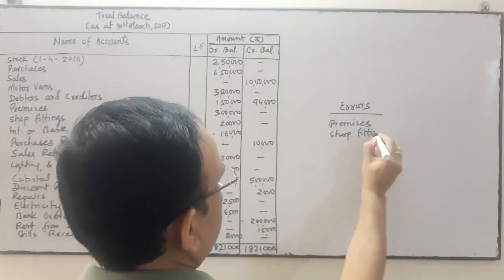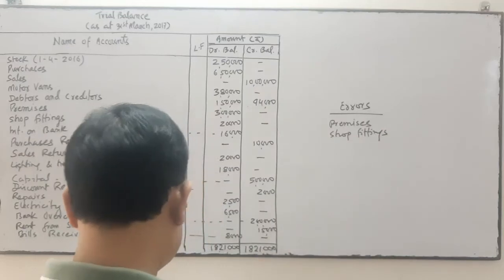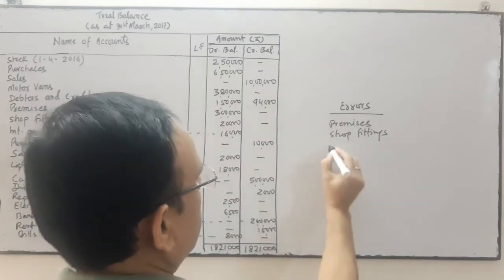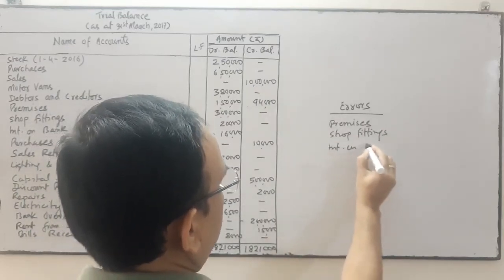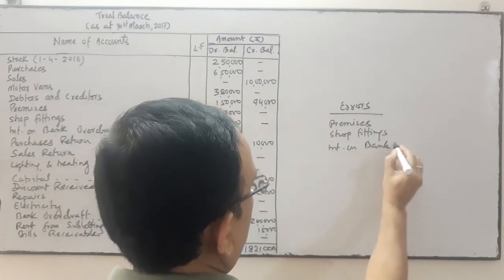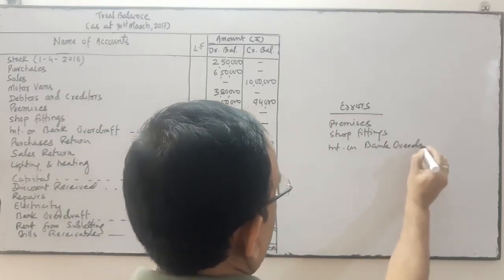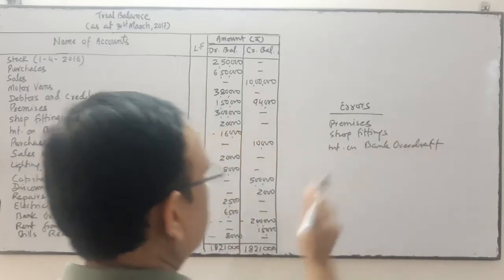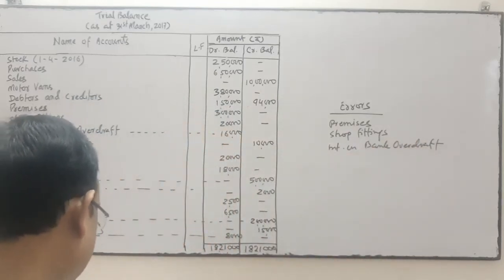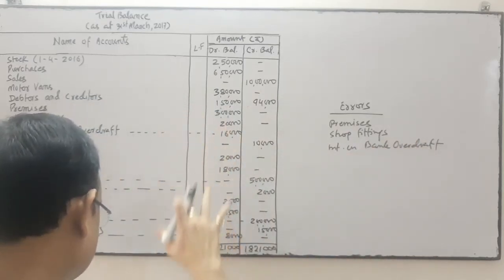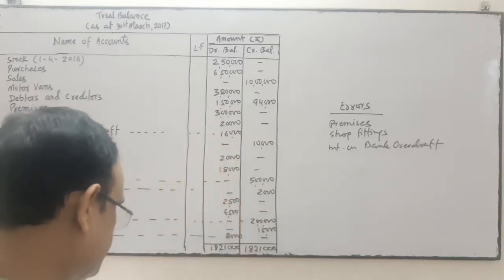These are assets, should be debit, but here they have been written in the credit side. Interest on bank overdraft. These are the ledgers where the accountant has made mistakes in the trial balance.